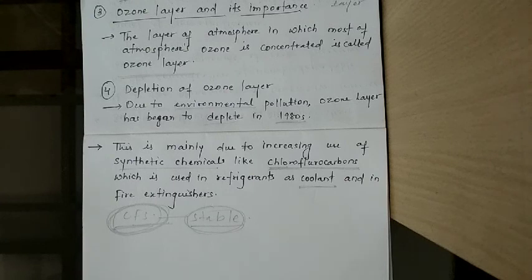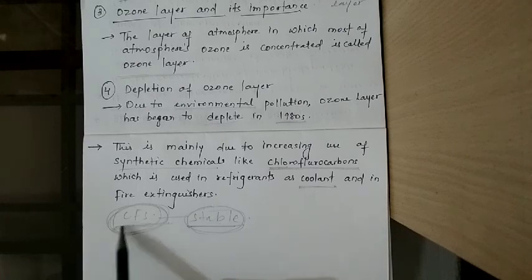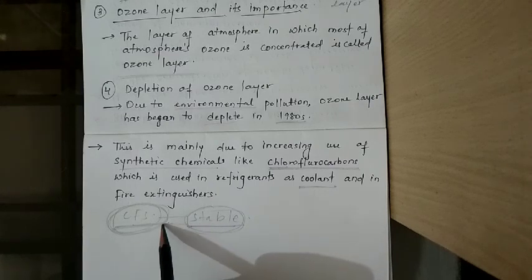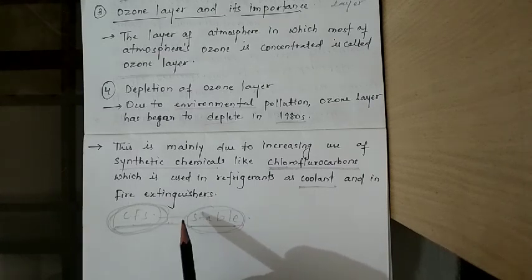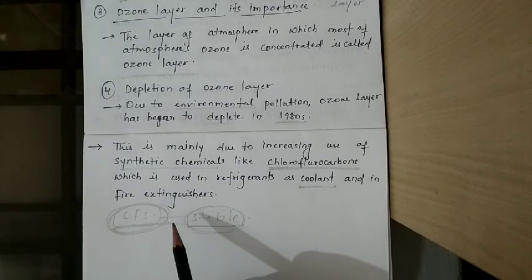In the atmosphere, UV radiation breaks down CFC molecules and releases chlorine. तो यहाँ पर हम ज्यादा इसके बारे में डिस्कस नहीं करेंगे, but we will see that CFC remains in the environment for a longer period of time because it is not decomposed or degraded by any kind of microorganisms in the environment.